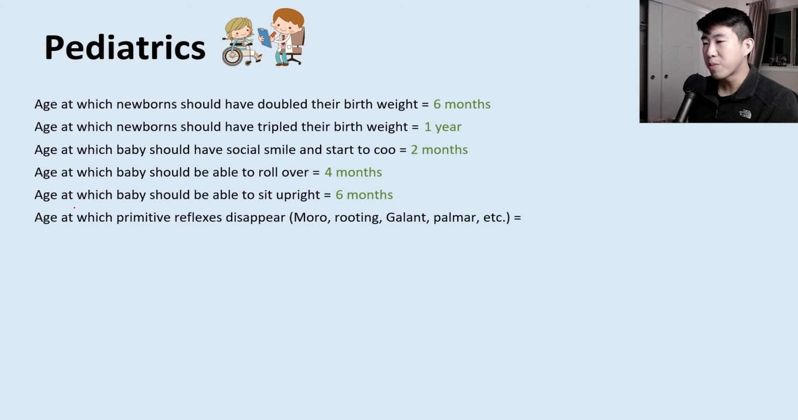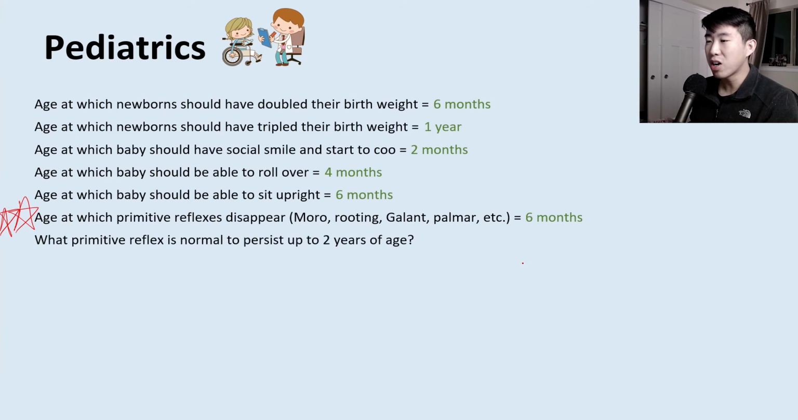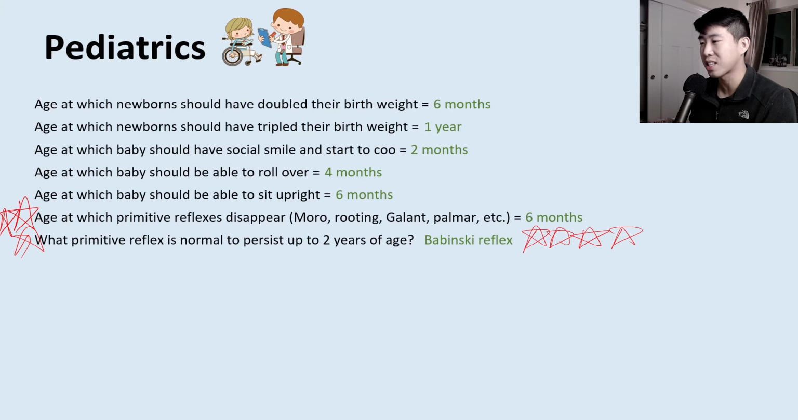The age at which primitive reflexes disappear, this is very, very high yield for your board exams. These tend to disappear around 6 months. However, there is one primitive reflex that's normal to persist up to 2 years of age, and that's going to be the Babinski reflex. I'm going to say this is very, very high yield because I've been asked countless times on my board exams about this, and I got it wrong multiple times because I didn't realize that the Babinski reflex was going to be lasting up to 2 years of age. So it's actually normal for them to continue to have that reflex, and it's not a sign of some upper motor neuron damage if there's a 2-year-old with a Babinski reflex.